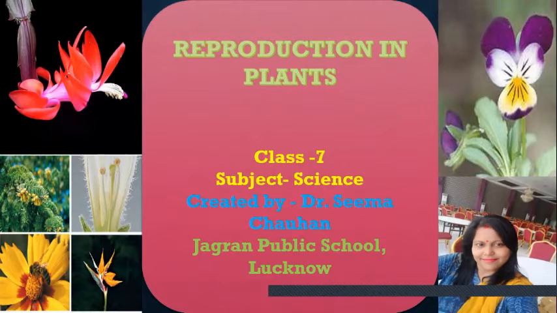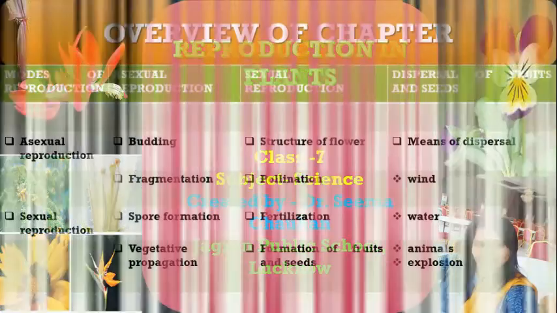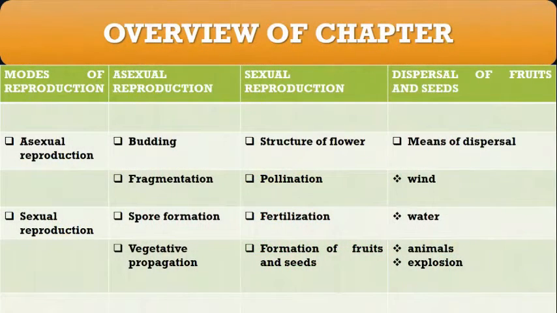Today I am going to explain the chapter Reproduction in Plants of class 7. In this video I am going to explain what is reproduction, the types of reproduction, the various modes of asexual reproduction. Then we'll discuss sexual reproduction, pollination, fertilization, and at the last, dispersal of fruits and the seeds.